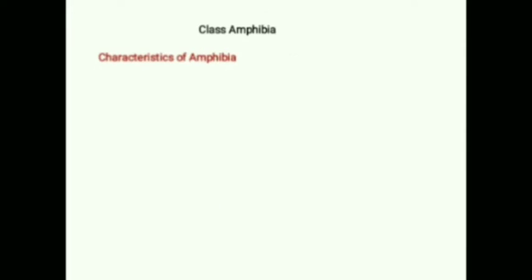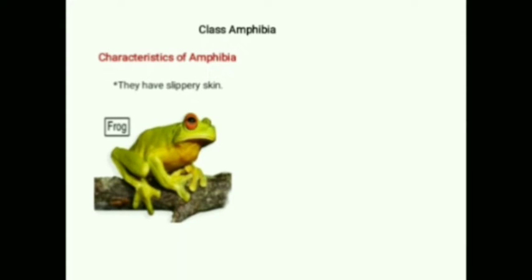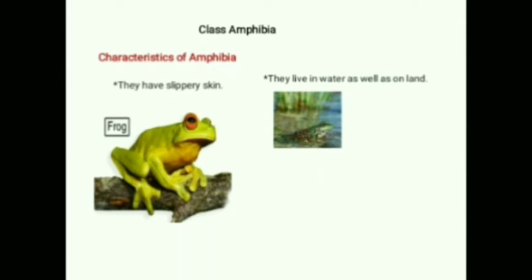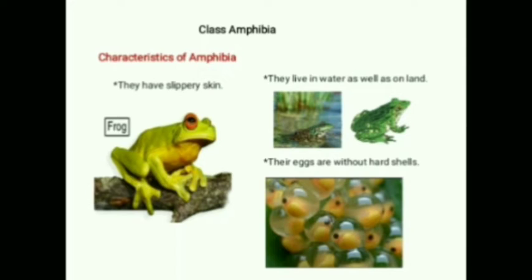Now the next is class Amphibia. They have slippery skin like frog. They live in water as well as on land. Now the third one is their eggs are without hard shells. You can see in the picture. The shells are very soft.